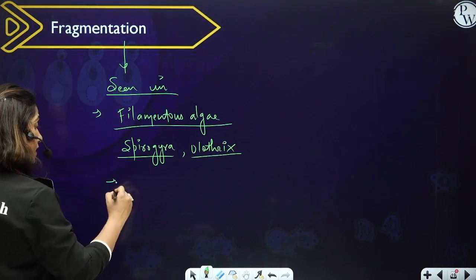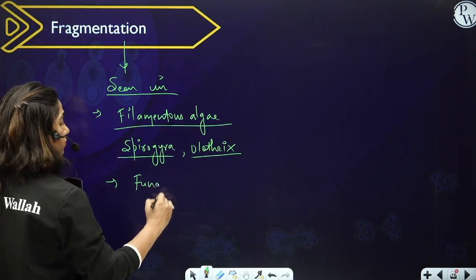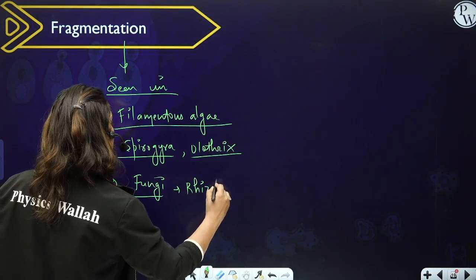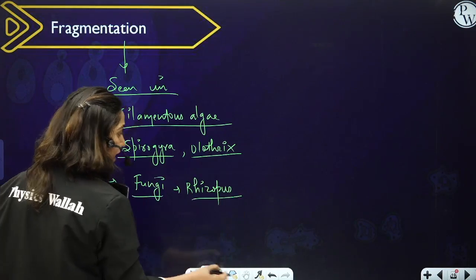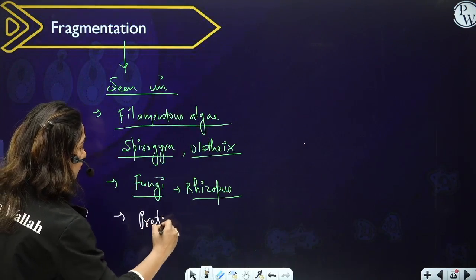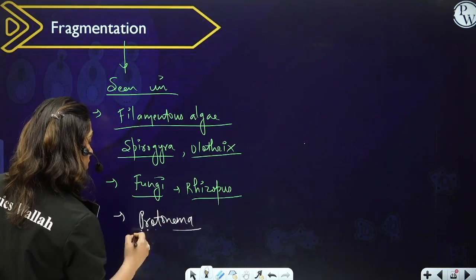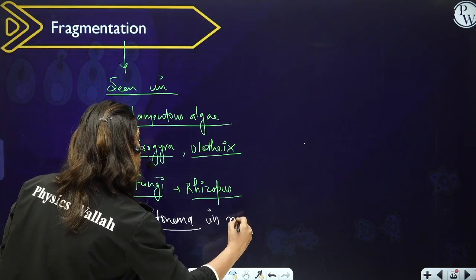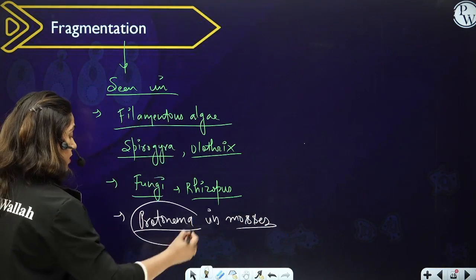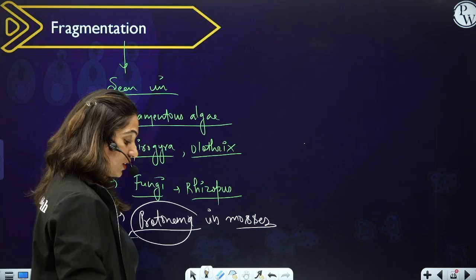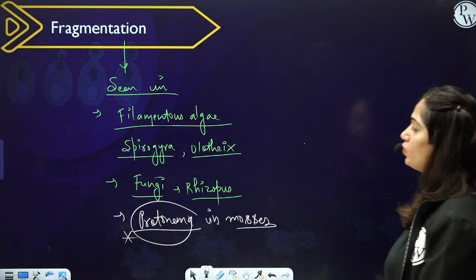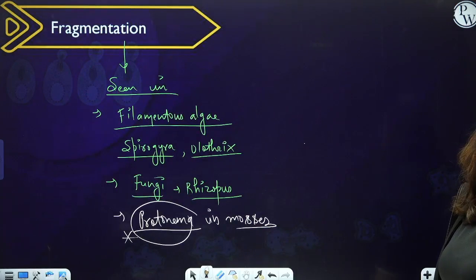Right? It is seen in some fungi also, like Rhizopus. And if you remember, I told you in the plant kingdom that it is also seen in protonema of mosses. It is also seen in protonema of mosses. Mosses are bryophytes, and protonema is a stage of gametophyte found in the life cycle of mosses, which shows fragmentation.